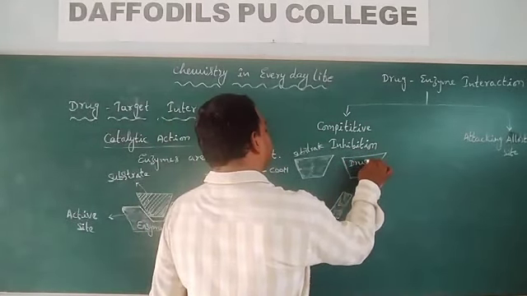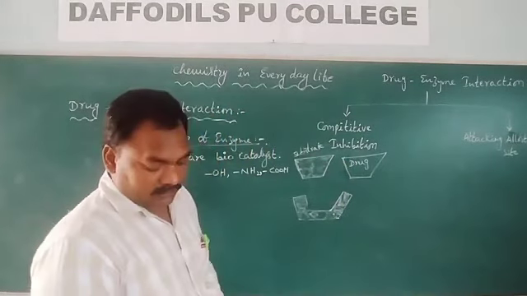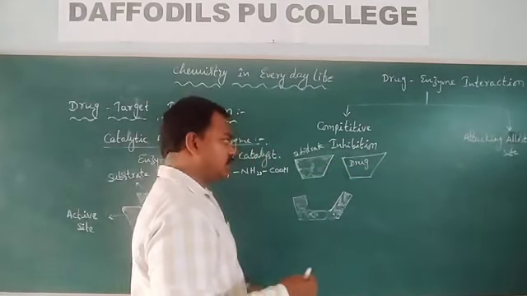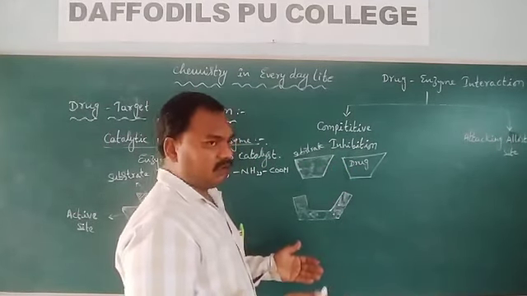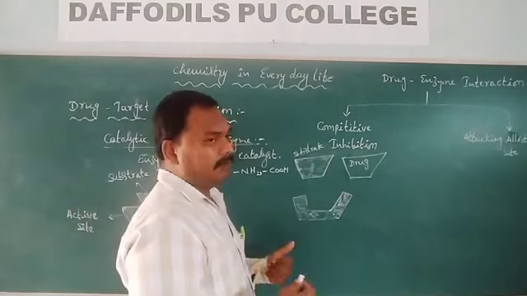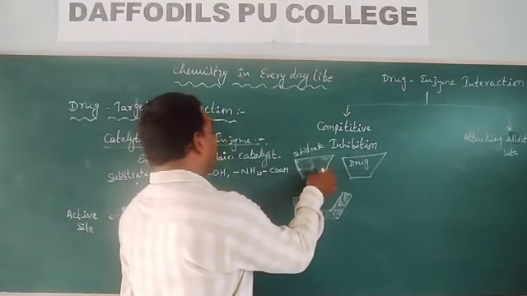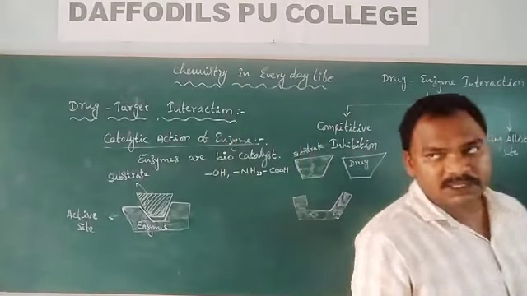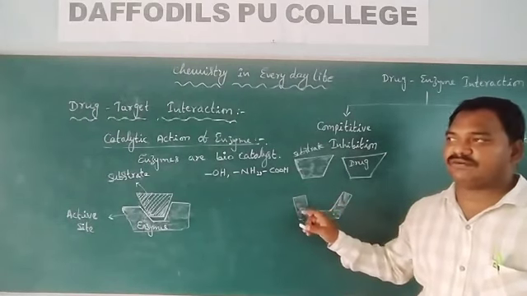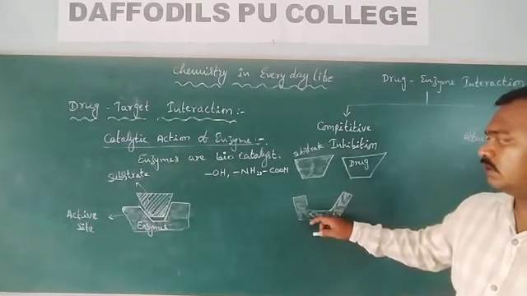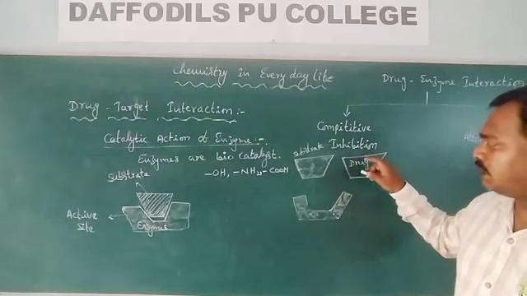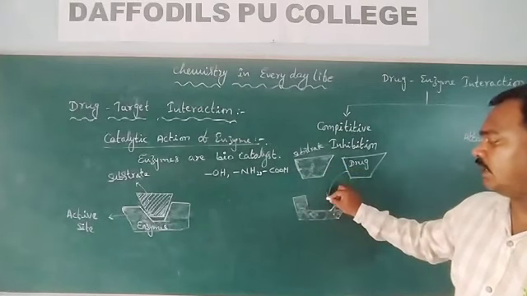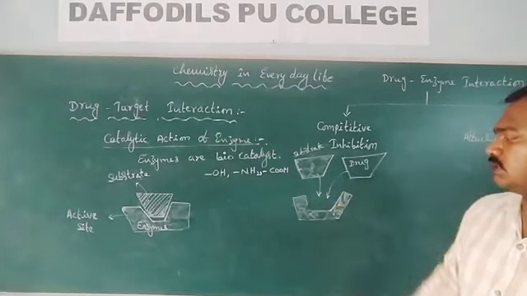This is the drug, this is the substrate. Now I have manufactured a drug which is mimicking the substrate. The shape of the drug and the groups present in the drug mimic the substrate. So what happens here? These two are going to compete to occupy the enzyme surface, the active site. Substrate and drug are both competing to occupy the active site.